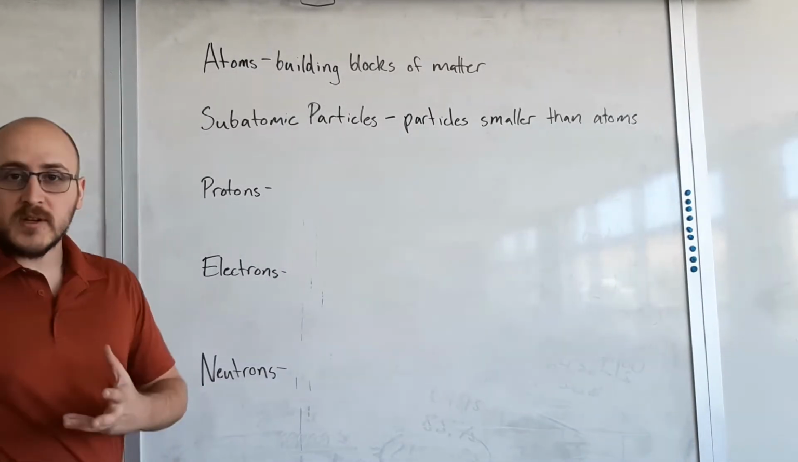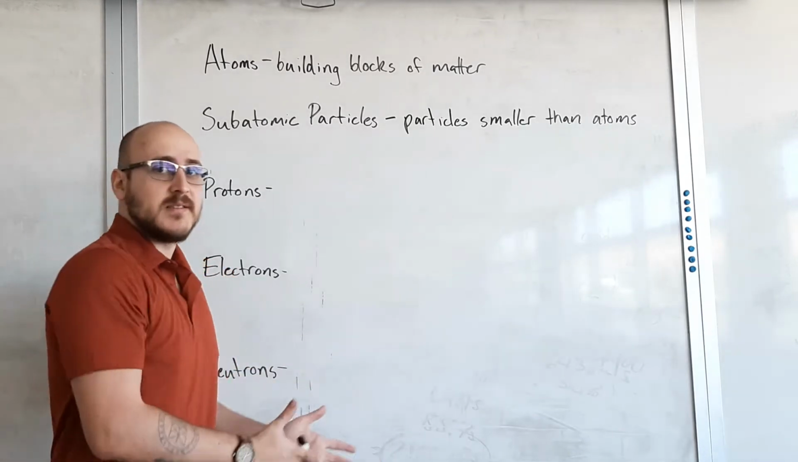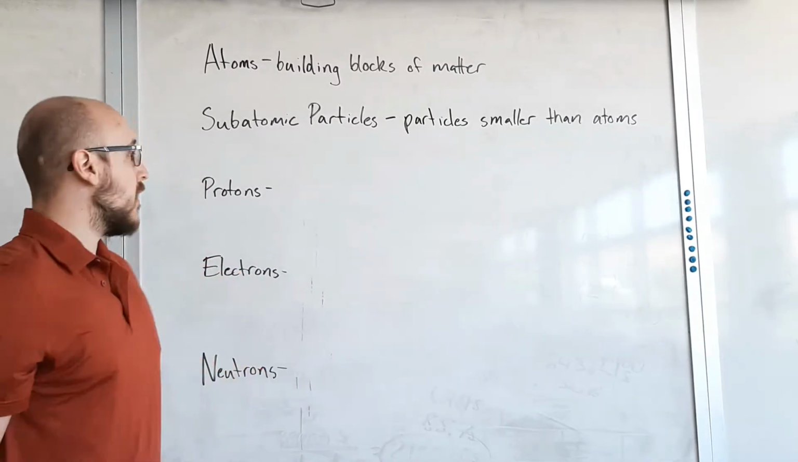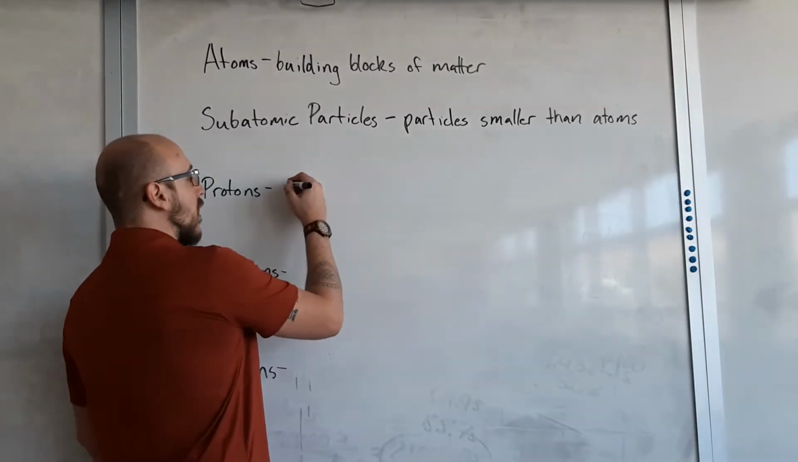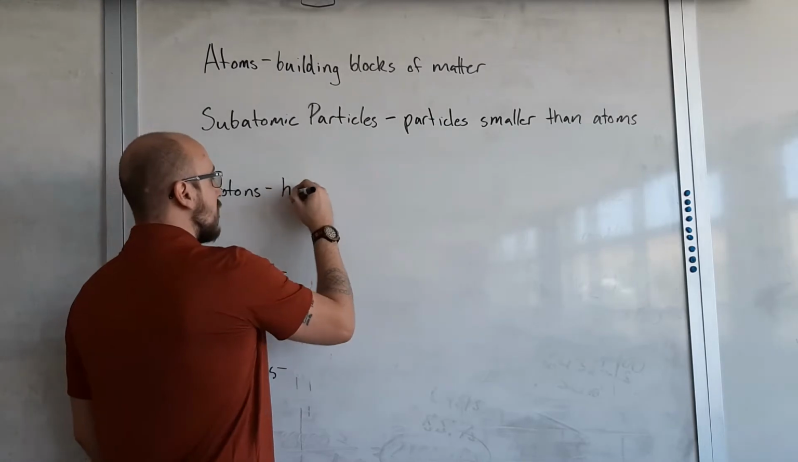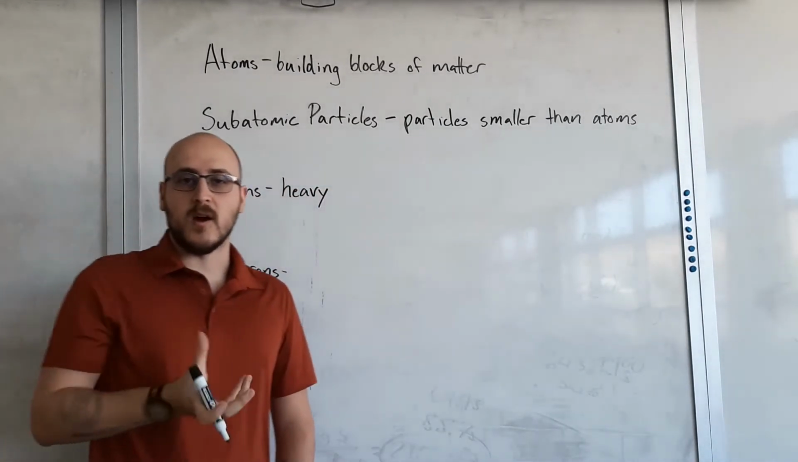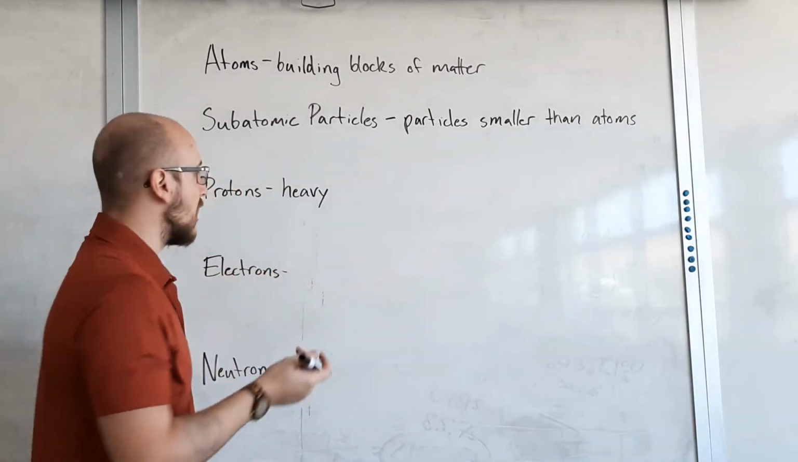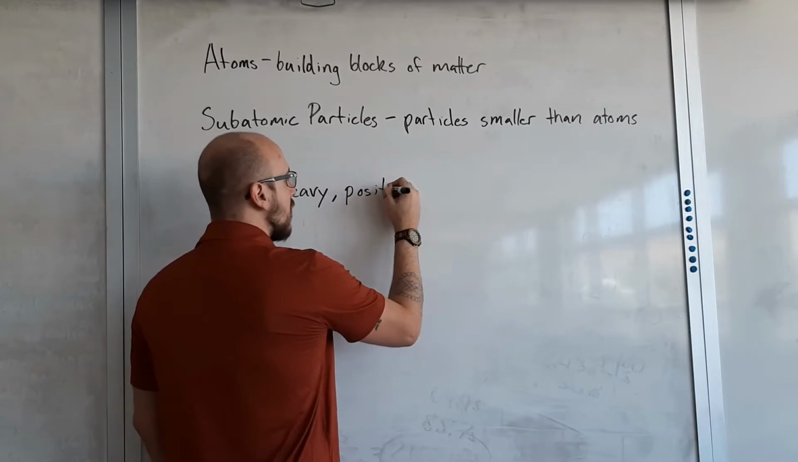They have different properties, and they can be identified by what type of charge they have, what mass they have, how they behave. Let's talk about them. Protons. These are, as far as subatomic particles go, heavy. These are the big ones. This is where most of the mass in our atom comes from. Okay? These are also positively charged.